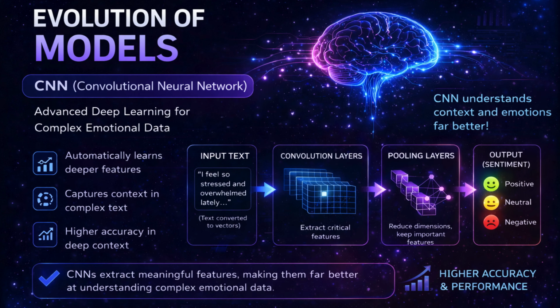This enables the system to accurately classify sentiments such as positive, neutral, or negative, even in complex conversational data. As a result, CNN significantly improves accuracy and performance, making it highly suitable for real-world applications like mental health chatbots.